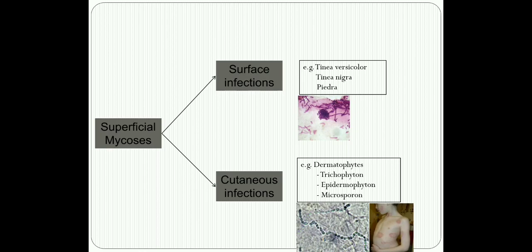Now one thing which is the hallmark of superficial fungal infections, students, please remember this, is that superficial mycoses usually elicit a negligible immune response. They do not cause an immune response, and that is why most patients with superficial fungal infection approach the outpatient department for cosmetic reasons.